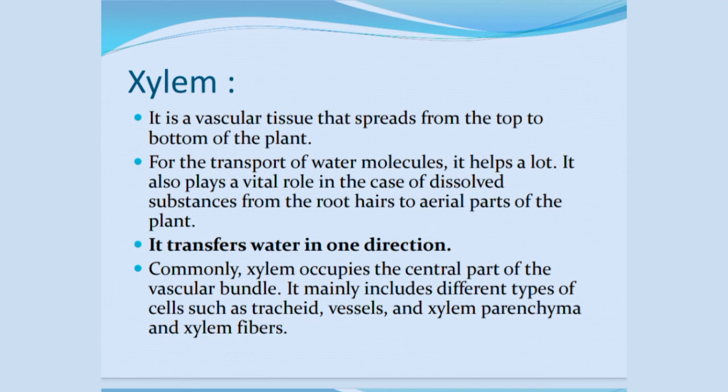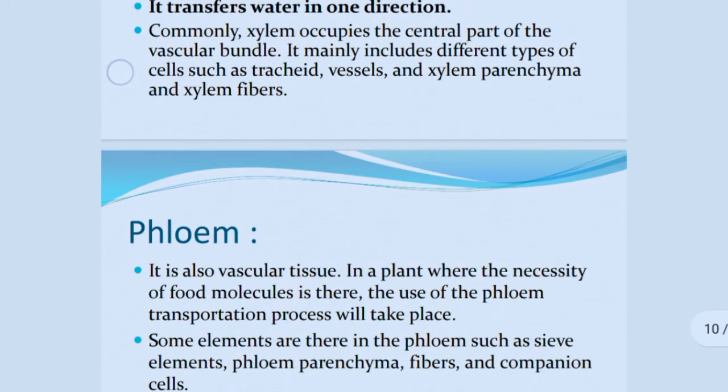Commonly, xylem occupies the central part of the vascular bundle. It mainly includes cells such as tracheids, vessels, xylem parenchyma and xylem fibers. Remember that xylem transfers water in one direction only.